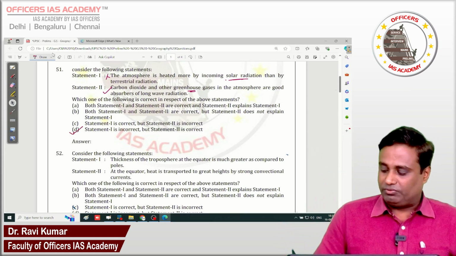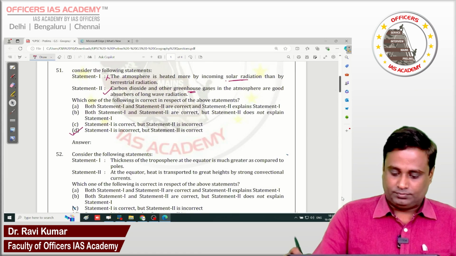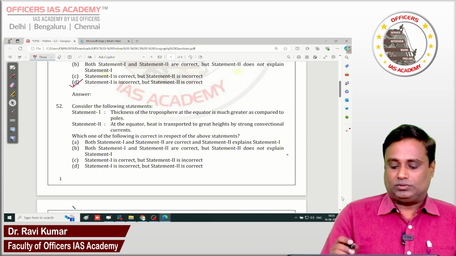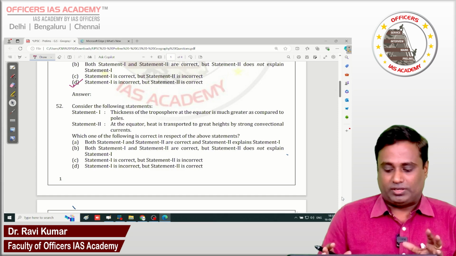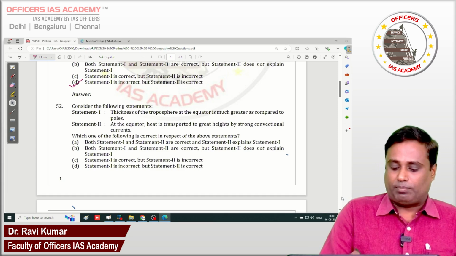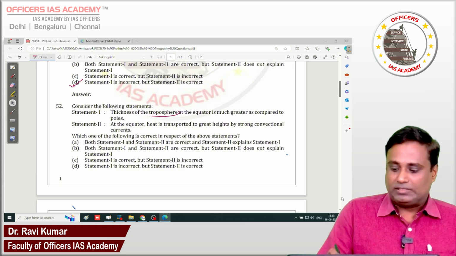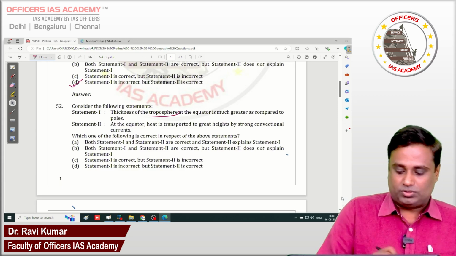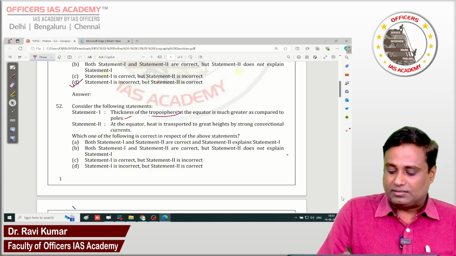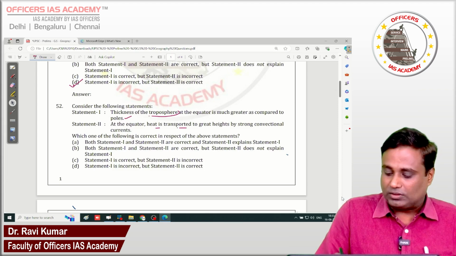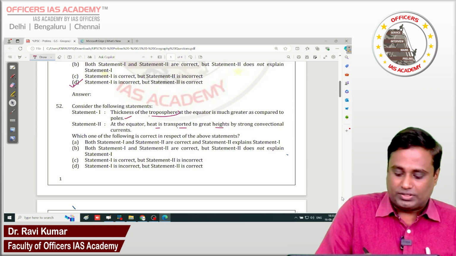Now we go to question number 52. This again goes to the basics of the structure of the atmosphere. They are talking only about the troposphere: its thickness at the equator is much greater as compared to the poles, and at the equator heat is transported to greater heights by strong convectional currents.